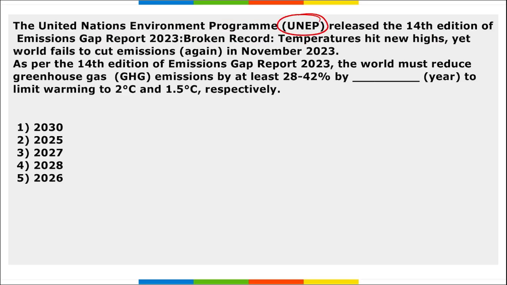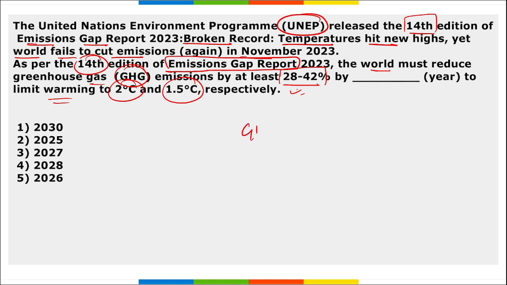Next is UNEP, United Nations Environment Program. They have released the 14th edition of the Emissions Gap Report. Broken record temperatures hit new high, yet world fails to cut emissions again in November. As per the 14th edition of the Emissions Gap Report, the world must reduce greenhouse gas emissions by at least 28 to 42% by a certain year to limit global warming to 2 degrees Celsius and 1.5 degrees Celsius respectively, as per the percentage cut. So remember this.